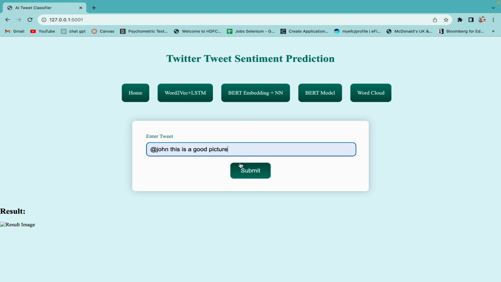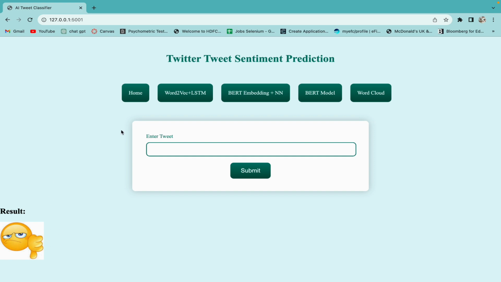So first I'm trying to give a positive input, and it will classify it as a positive one by showing the emoji which is pointing upwards. And if, for example, I give any negative tweet, then it will classify it as a hate speech by showing an emoji which is pointing its hand downwards.